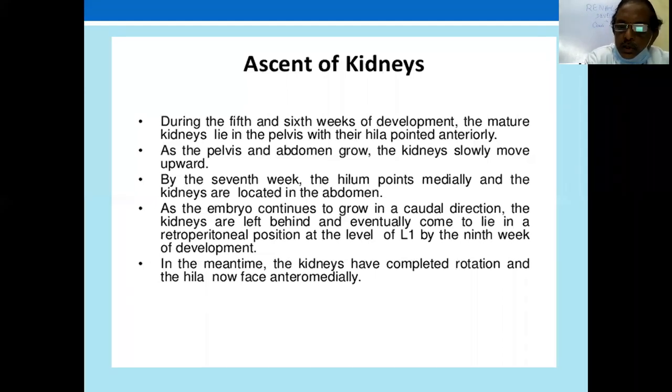As the embryo continues to grow, the kidneys are left behind and eventually come to lie in a retroperitoneal position at the level of L1 by the 9th week of gestation. In the meantime, kidneys have completed the rotation and the hila now face anteromedially. The normal adult kidney is fully formed, situated at the level of L1 to L3 vertebrae, rotated medially, and they are at an angle, not parallel to the vertebral column, with the hila pointing medially. These are the main important things in the development of the kidney you should remember.